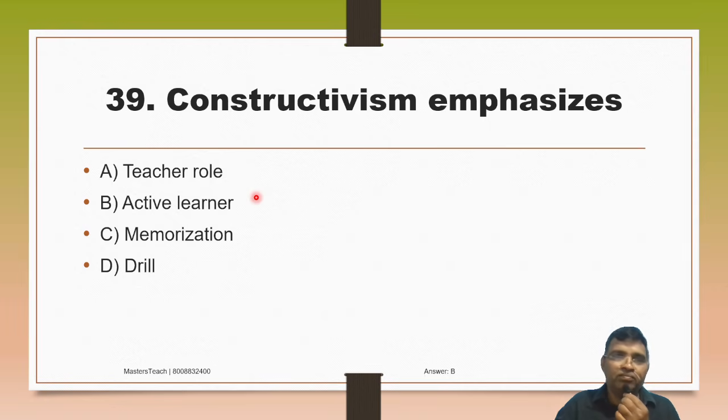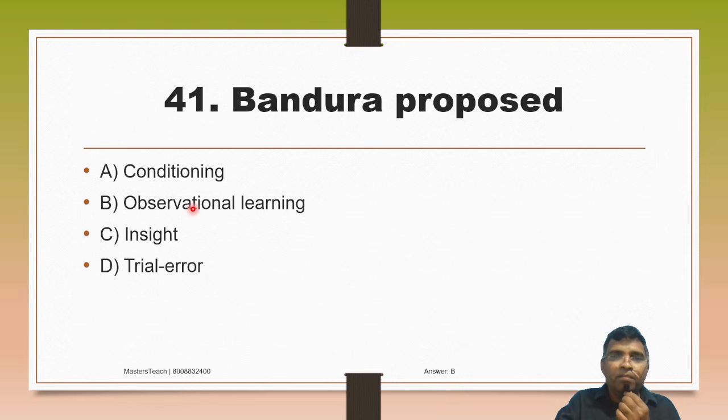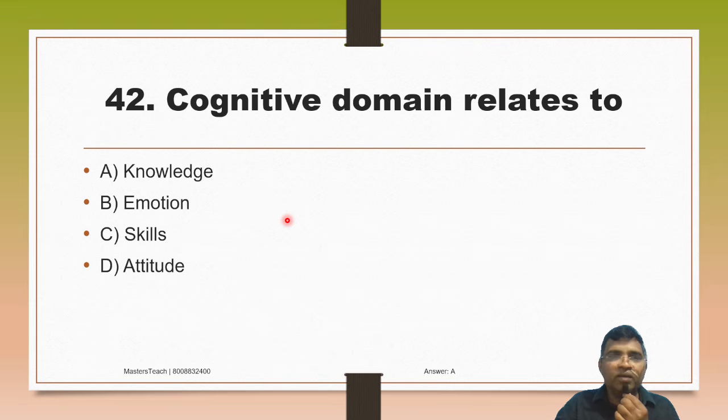Option B. Vygotsky emphasized A, reinforcement, B, ZPD, C, conditioning, D, relax. So Vygotsky emphasized ZPD. Bandura proposed A, conditioning, B, observational learning, C, insight, D, trial and error. Bandura proposed observational learning. Remember this.